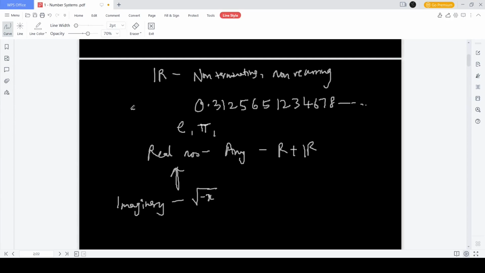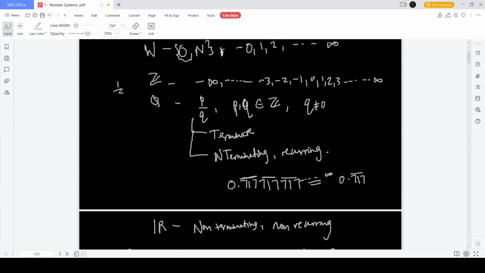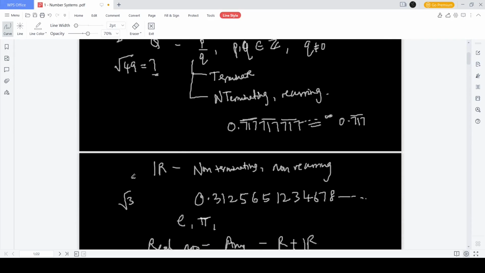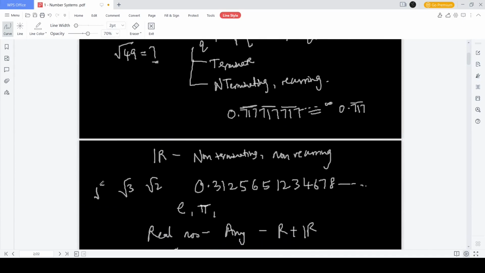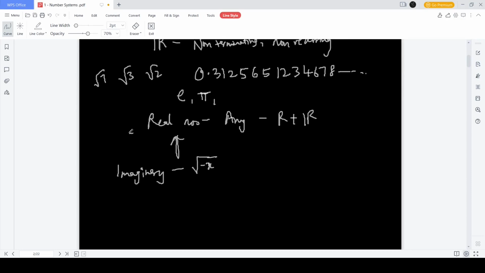An example for an irrational number is root 3. An example for a rational number is 1 by 2. For integers, we have a lot of examples here itself, so I won't give another example. Rational numbers are 1 by 2. We can even say root 49, which is 7. That's why it's rational, not because it's a root. And irrational numbers, you can say root 3, root 2, root 7, so on, where you can't predict. Real numbers are, we can say, root 7 minus 5, or root 6 minus root 5, so on.